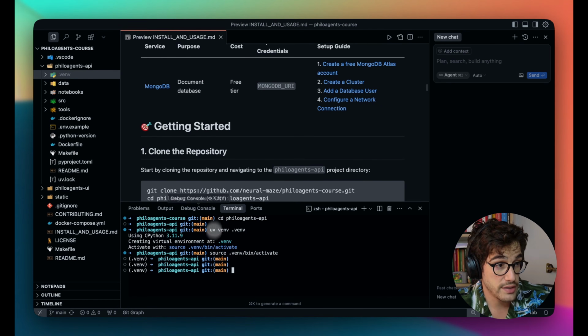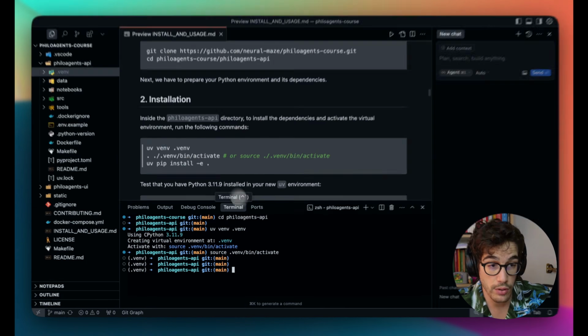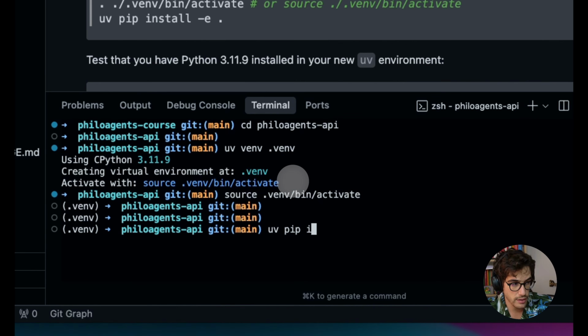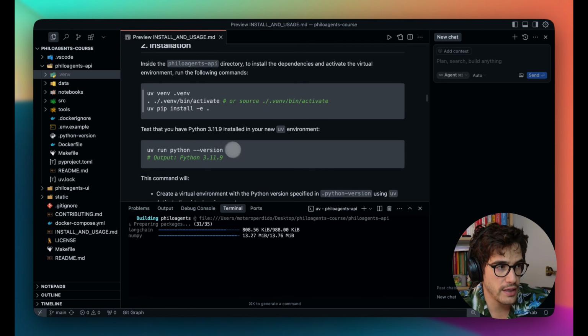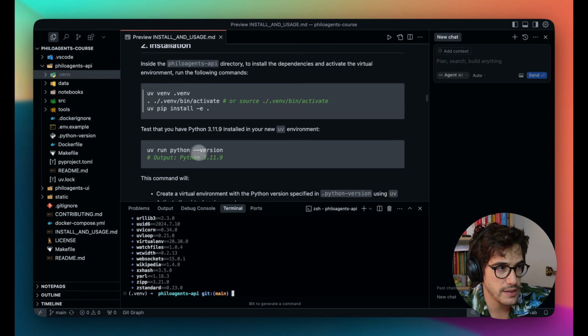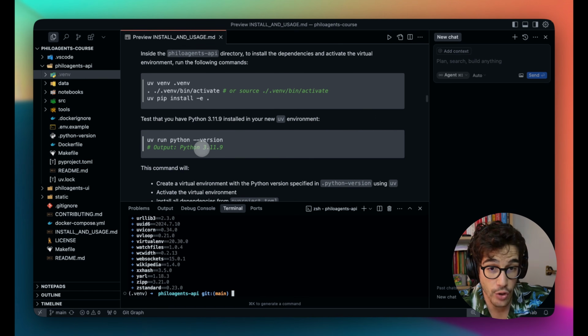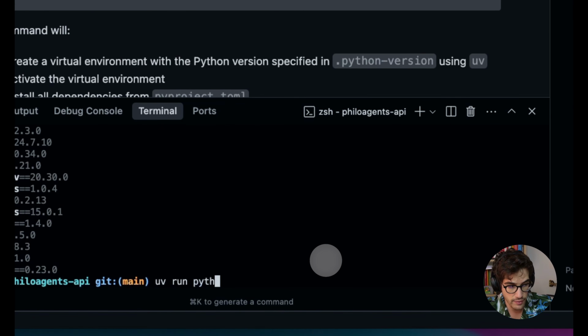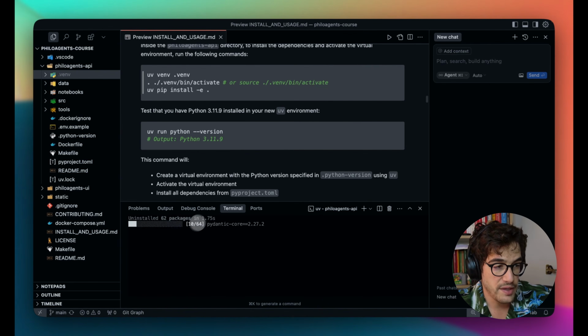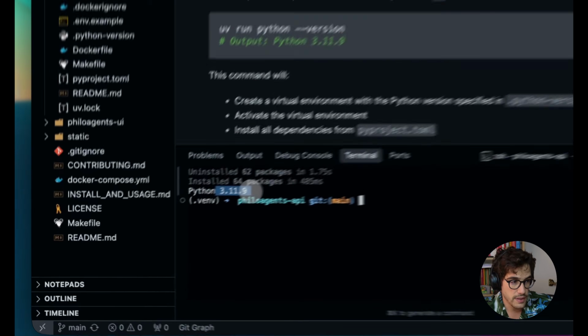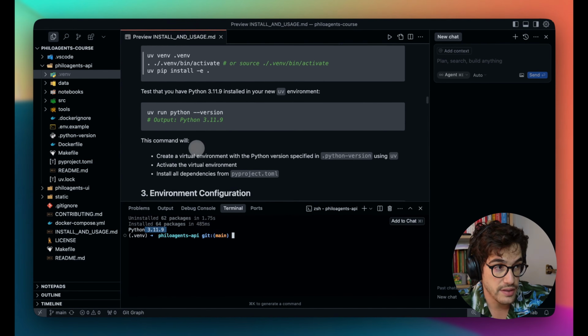After that, we are going to install all the dependencies, which are quite a few for this project. So we are installing everything that is needed for PhiloAgents to run, and lastly, we are going to run this command to test that we have Python 3.11. So uv run python, and we check the version, and after a bit, we will see that yes, the installed Python version is 3.11.9.